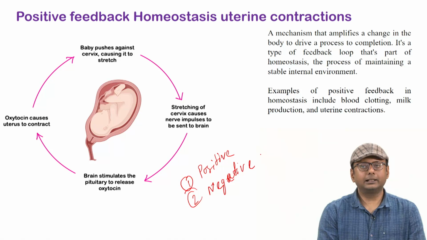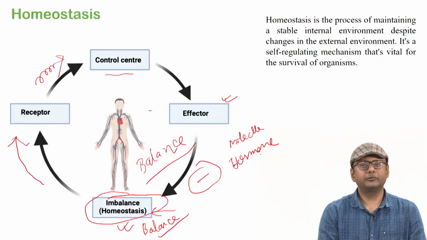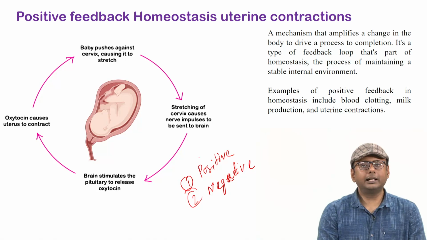In the last slide you remember how, if an imbalance happens, it first gets sensed by the receptor, and then the receptor sends the signal to the control center. In this case the control center will activate the effector in a way that it further enhances that initial condition.